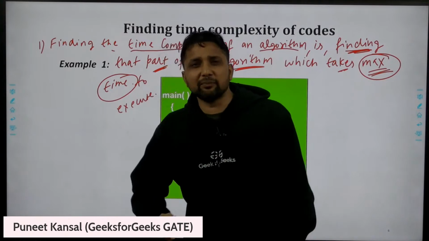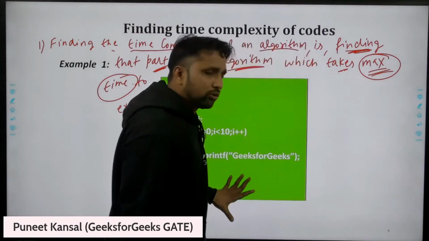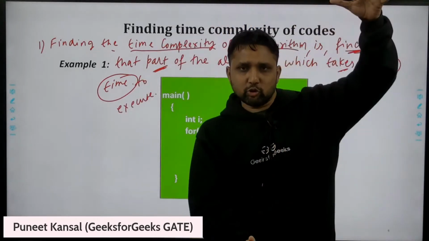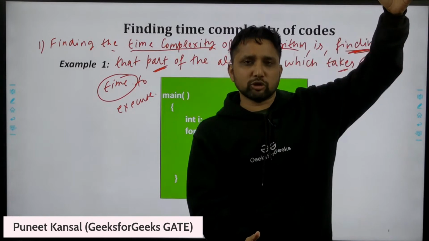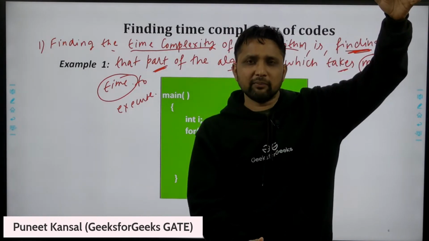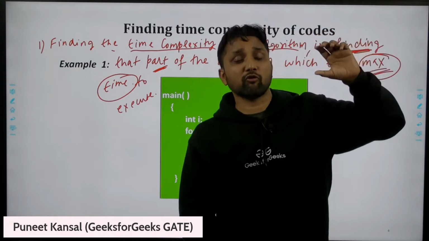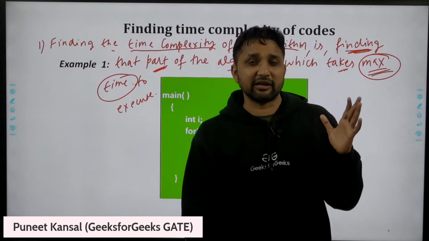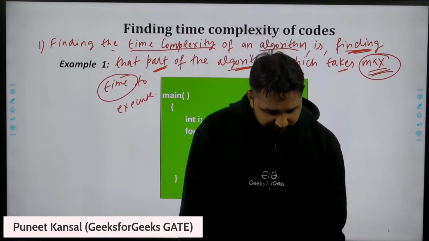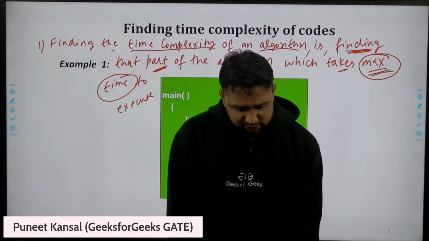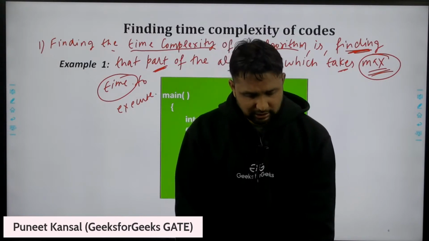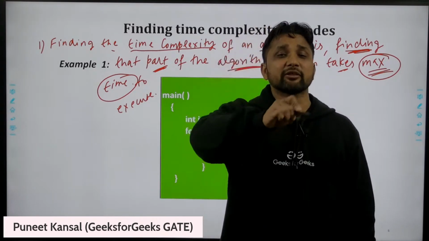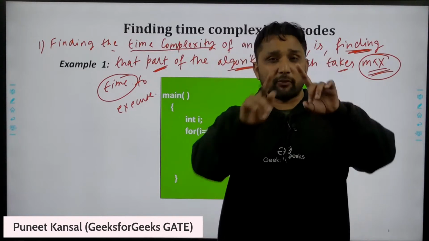So can you people tell me, in any code, don't look at this code only, in any code, I have written a big code, maybe 1,000 lines of code. Which part of the code will take the maximum time to execute? So can I say this thing? The loop inside the code takes the maximum time of a program to execute.